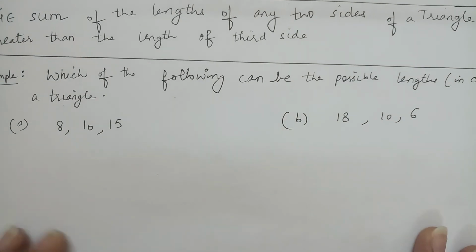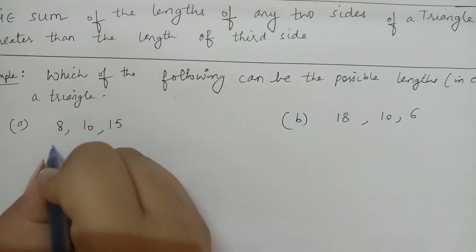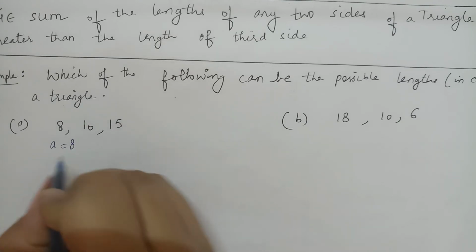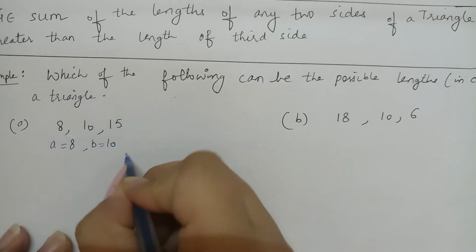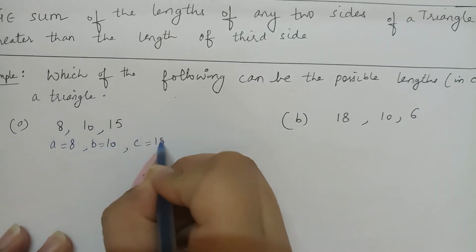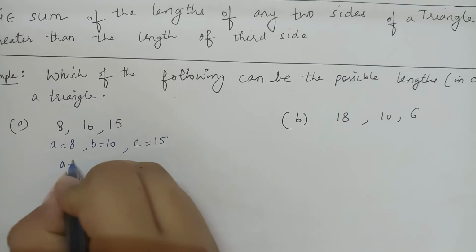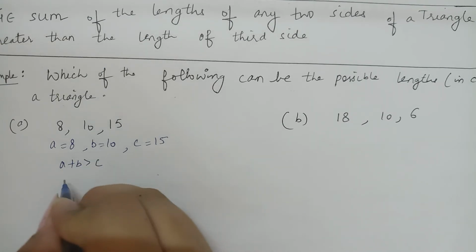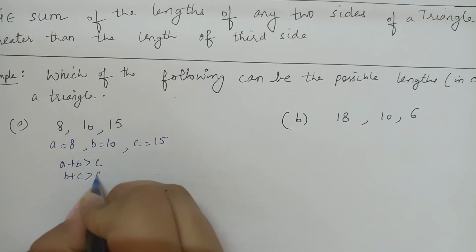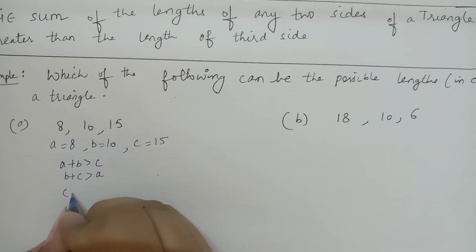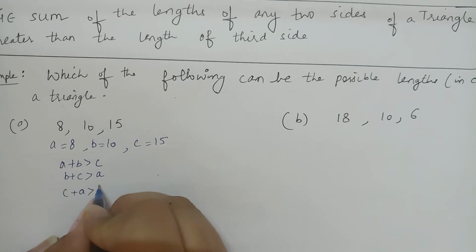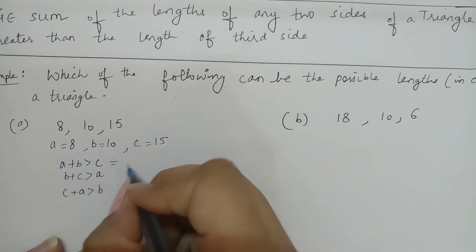For this, if I take A as 8, B as 10, C as 15, and if you want you can make one triangle and do it also, then A plus B must be greater than C, B plus C greater than A, and C plus A greater than B. So let us check it.